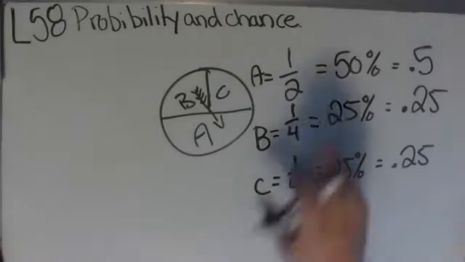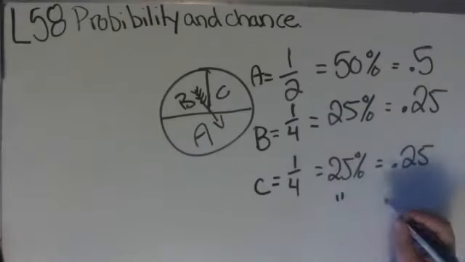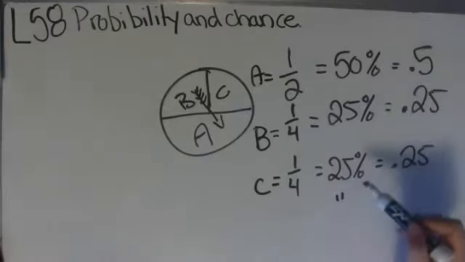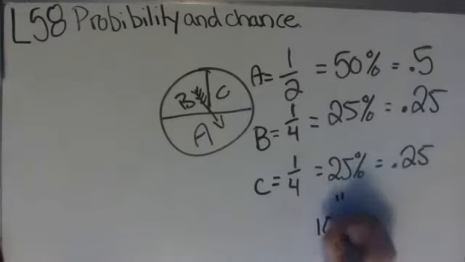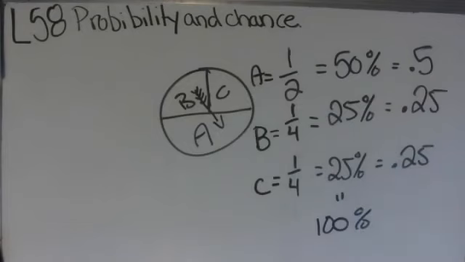Now I know this is correct because if I were to add up all of my percentages, I should get 100%. And I do, which tells me I have now accounted for 100% of the circle.